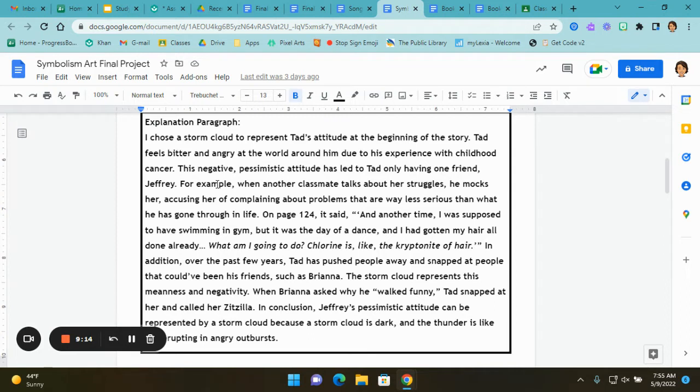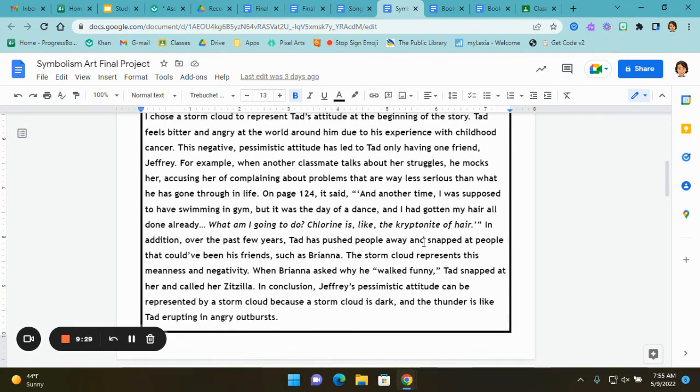On page 124, it said, "And another time, I was supposed to have swimming in gym, but it was the day of a dance and I had gotten my hair all done already. What am I going to do? Chlorine is like the kryptonite of hair." In addition, over the past few years, Tad has pushed people away and snapped at people that could have been his friends, such as Brianna. The storm cloud represents this meanness and negativity.